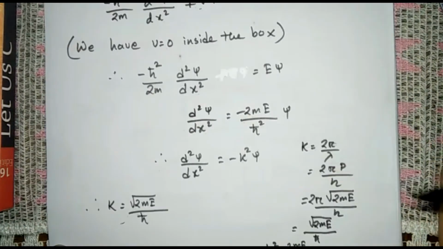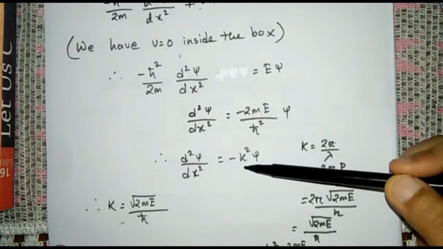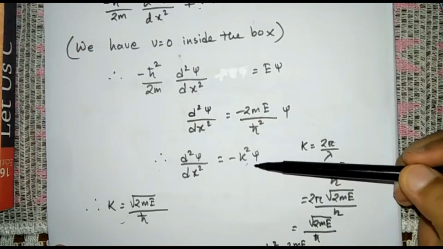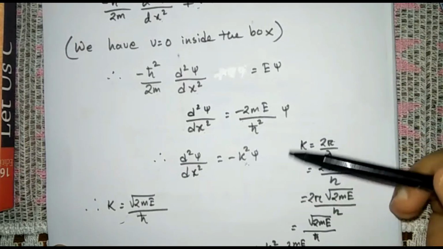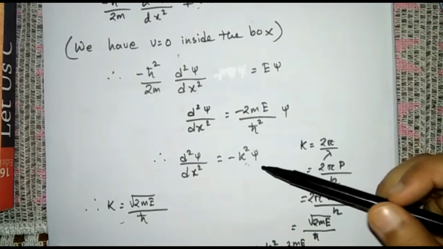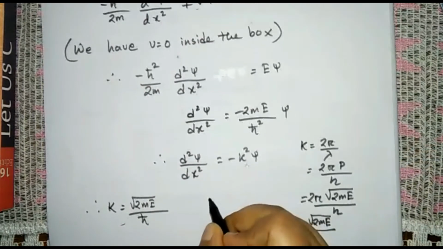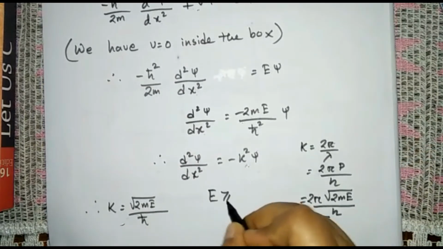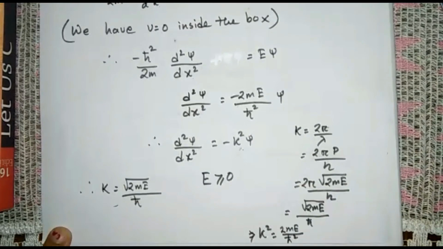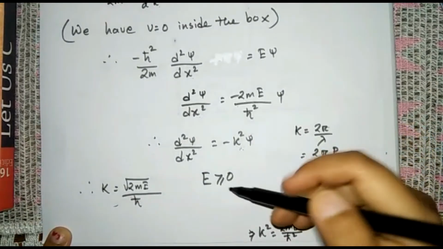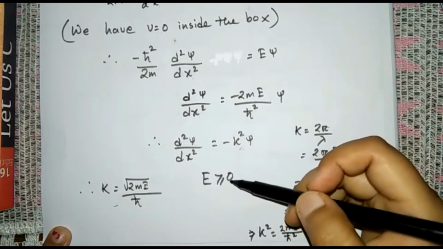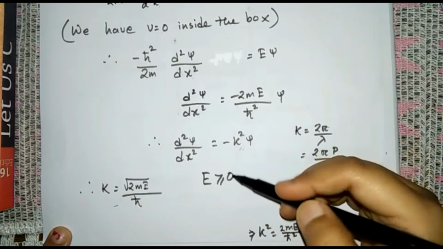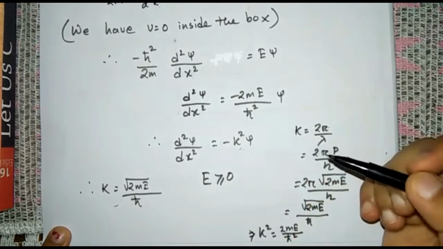A question might arise in your mind: why is this k not an imaginary term, and why are we using it as the propagation constant? Because let's say we are taking the assumption energy E is greater than or equal to 0, because for a moving particle energy cannot be less than 0. There has to be some energy, so energy is always greater than 0 for a moving particle.